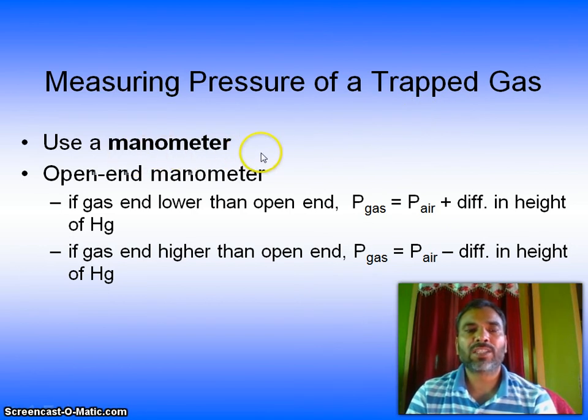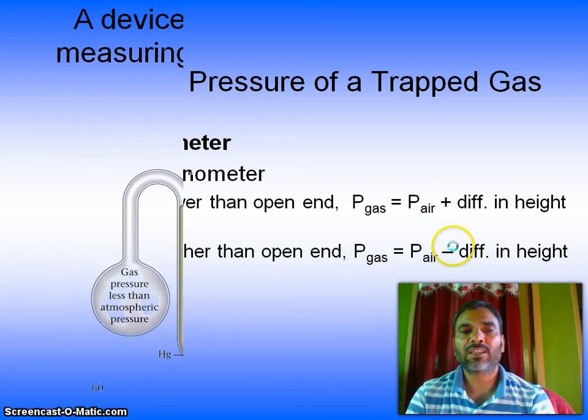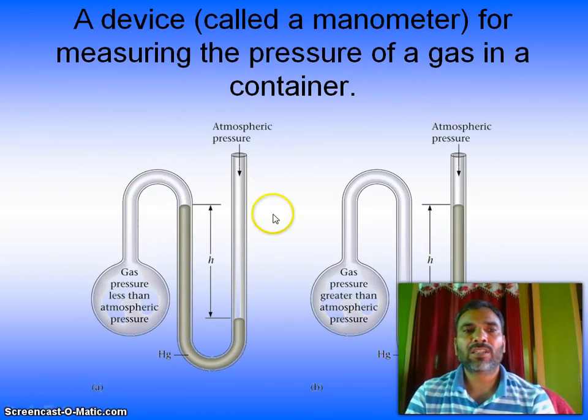So how do you measure the pressure of a trapped gas? Use a manometer, an open end manometer. If the gas end is lower than the open end, the pressure of the gas is the pressure of air plus the difference in height of mercury. If the gas end is higher than the open end, the pressure of the gas is equal to the pressure of air minus the difference in height of mercury. Look at this picture, a device called a manometer. This is a very important device for measuring the pressure of gas in a container.